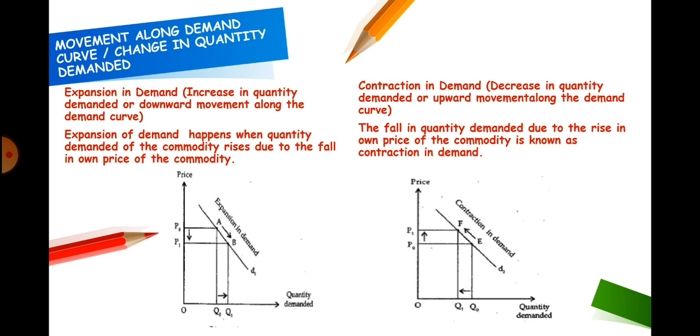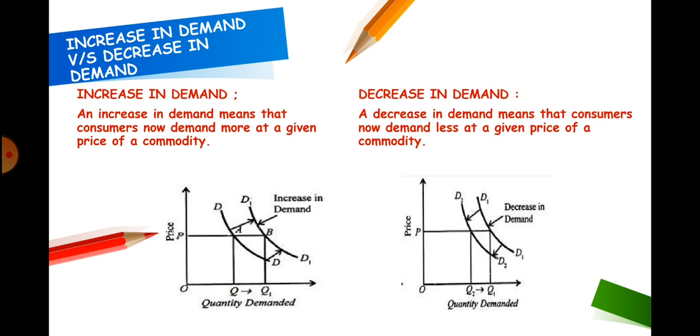Thus, expansion, increase in quantity demanded due to decrease in own price; contraction, decrease in quantity demanded due to an increase in the own price. Expansion shown by the downward movement on the same demand curve, contraction shown by the upward movement on the same demand curve. And both expansion as well as contraction represent change in quantity demanded, which take place due to change in own price.